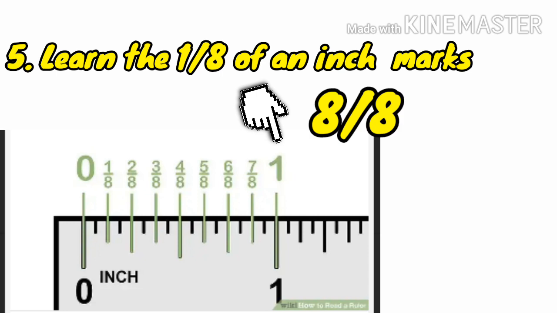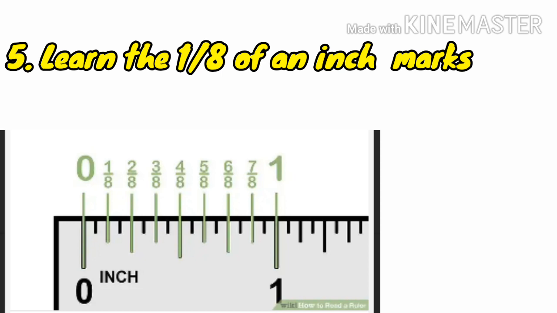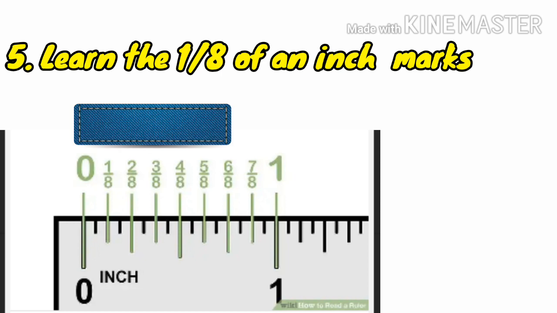In total, there are 96 of these marks on a 12-inch ruler. For example, if you measure a piece of fabric and the edge falls on the 6/8, then it measures 6/8 inch.